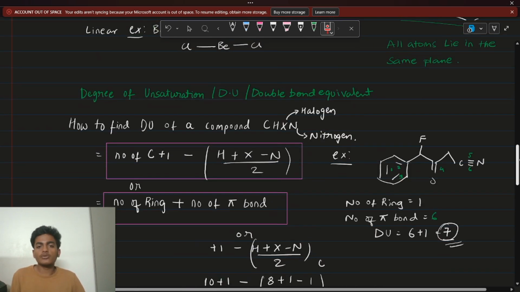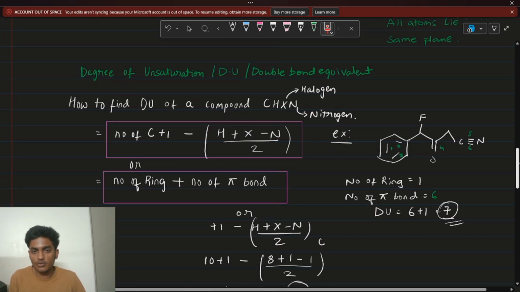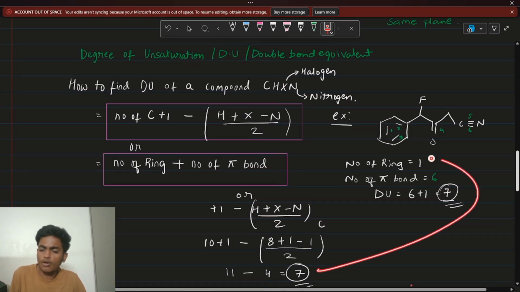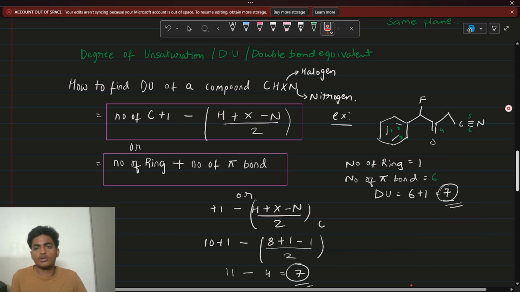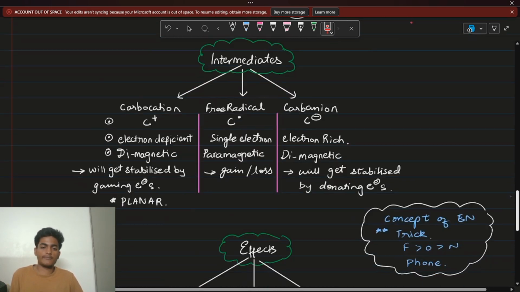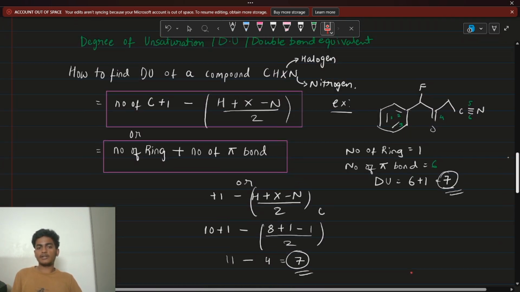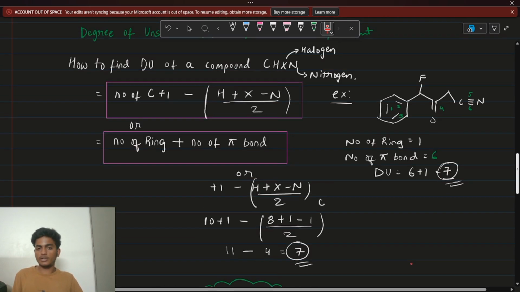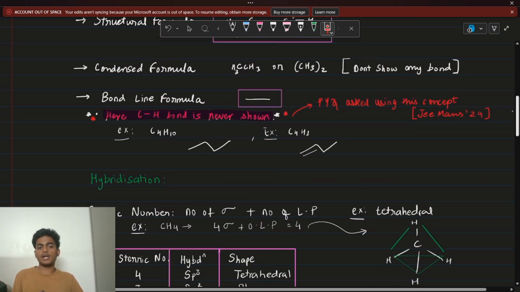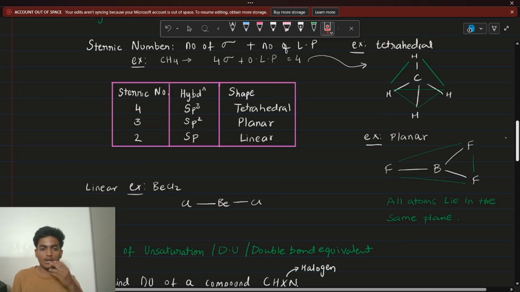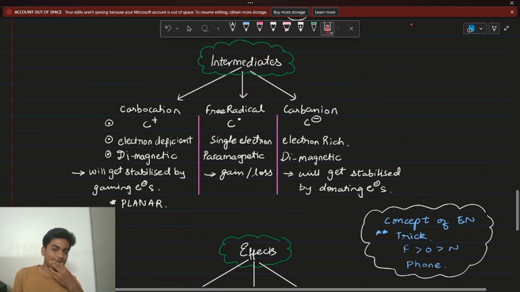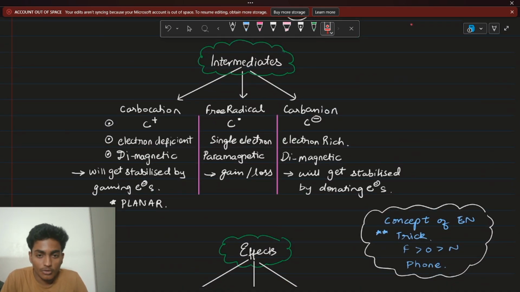So you can use any of the methods, whichever is comfortable for you, right? Obviously you have to remember both because you'll need different methods in different situations. So let's recap what we're done with. We're done with double bond equivalent, representation, and your hybridization. So we're done with three topics as of now. Let's go to the next topic now. We're going to intermediates.